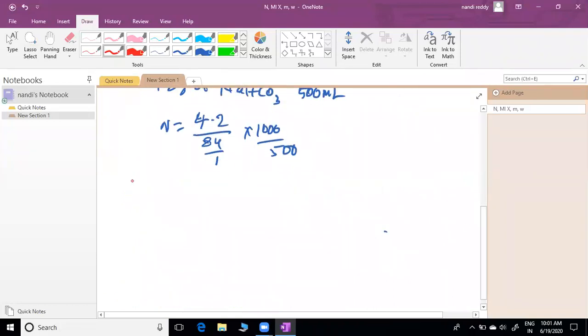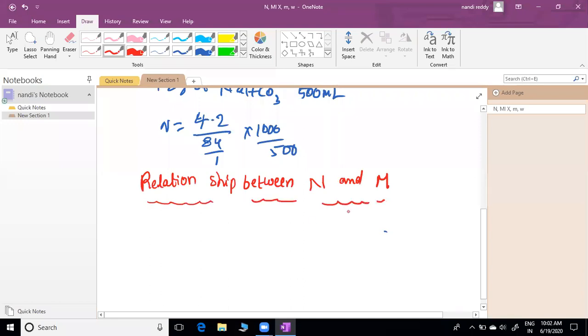So, write a relationship between capital N and capital M. Capital N, capital M. Please write first the molarity formula.